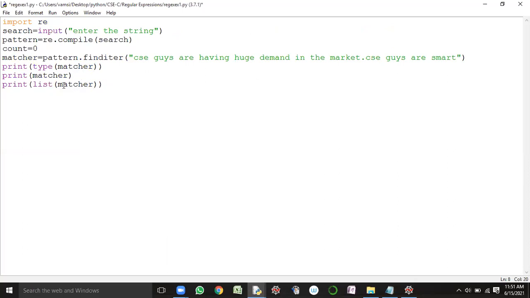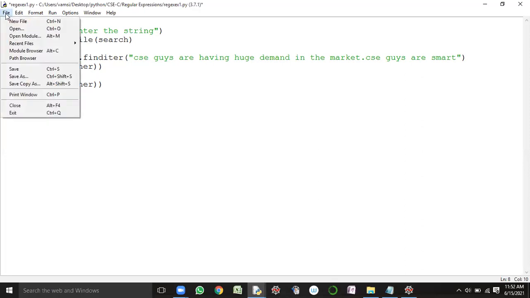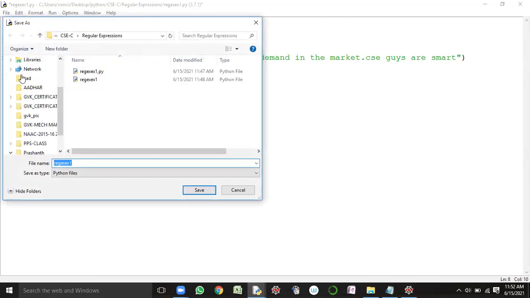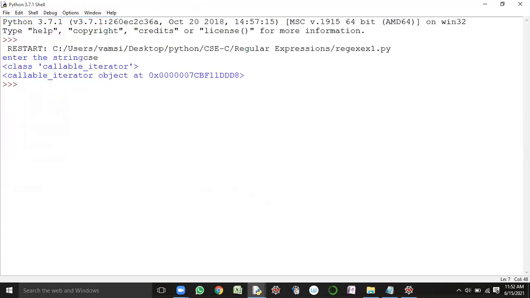When I do this, this iterator object converts into a list object, and I'm trying to display the content of the list. How is a list shown in Python? Within square braces, elements are shown or not? Save the code as regular expressions example2 dot py and run the program.